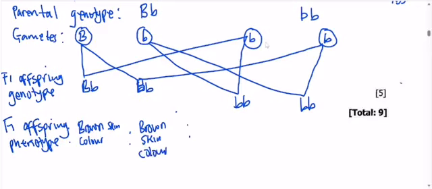Then we come to this one where we have homozygous recessive, where the b is recessive, and the recessive one is indicating the white skin color. So this is white skin color. Even this one is the same, white skin color.